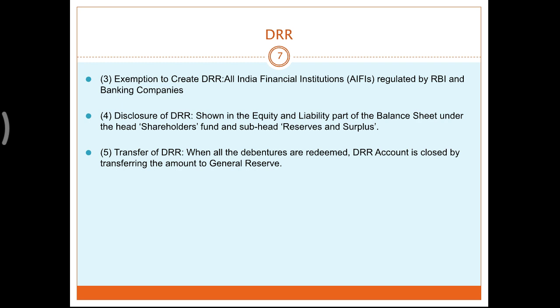Transfer of DRR. You also have to cancel the DRR at the end. The DRR is only created, keeping money separately in reserves, so that on maturity you should not have insufficient funds to repay the debenture holders. That is why you cancel the DRR, because it is not needed now, as you have made the payment to the debenture holders. Once the payment has been done, there is no need for DRR, so you have to cancel or close the DRR. DRR account debit to general reserve account. This is the last entry you have to pass in each and every sum.